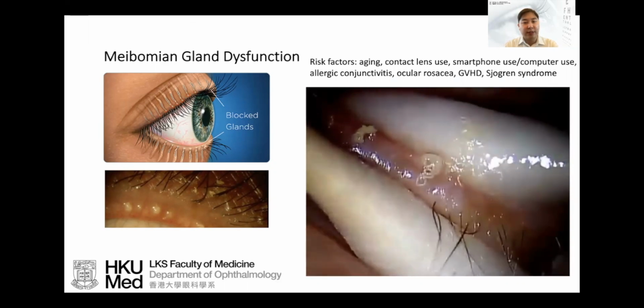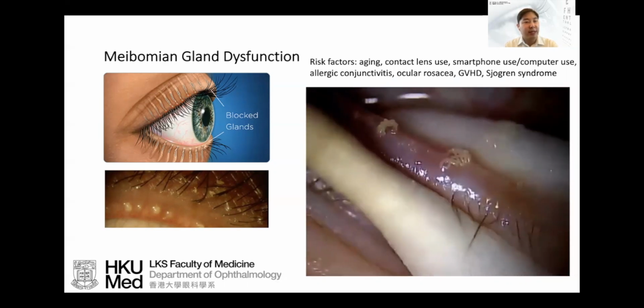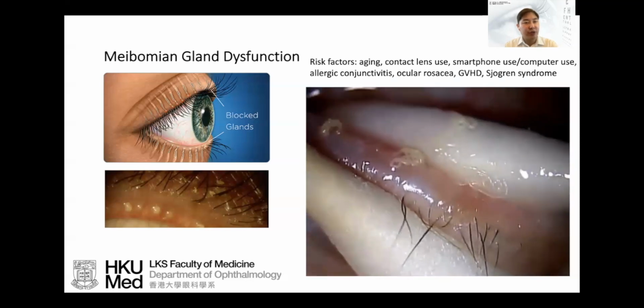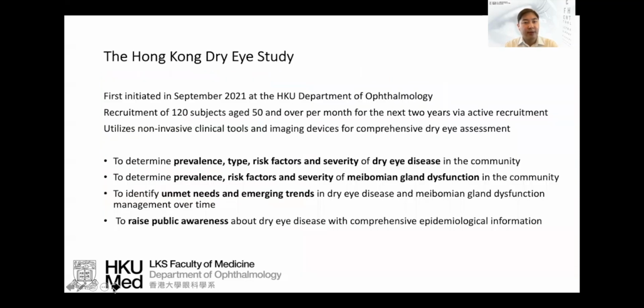Now, what we do notice is that meibomian gland dysfunction is when the oil in the glands starts to become inspissated, causing inflammation of the eyelids and worsening of the dry eye disease. We do know that about 80 to 90% of our dry eye patients have coexisting meibomian gland dysfunction, and therefore it's also an important topic to cover now.